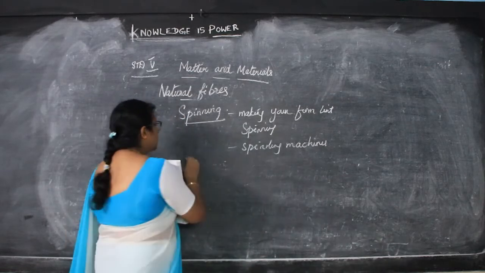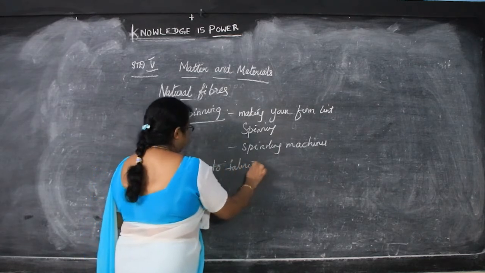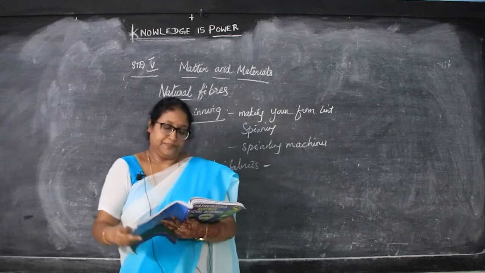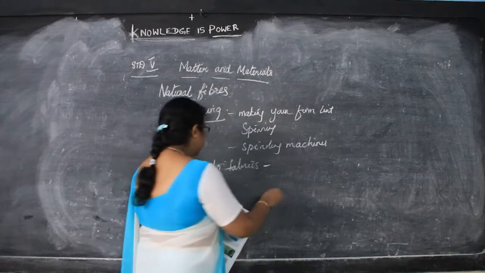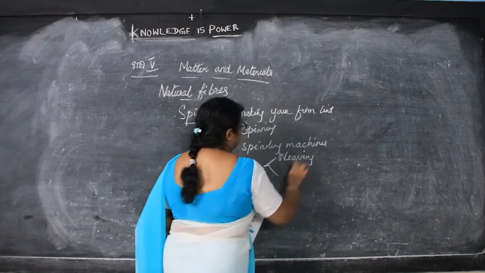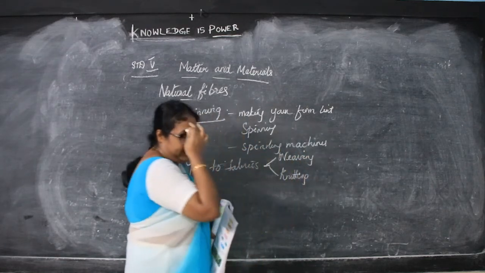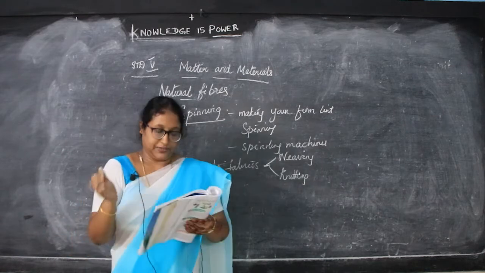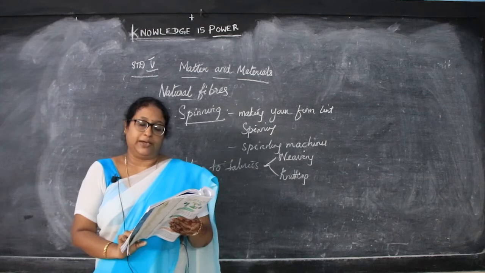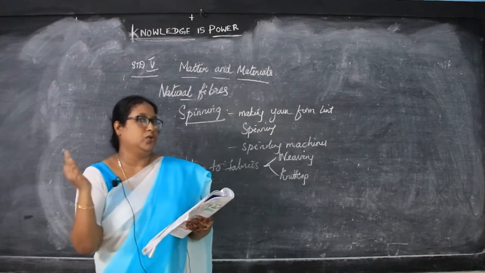Next is yarn to fabrics. Yarn means, I said, thread, and to fabrics, that is how do they make clothes from the thread. Then weaving and knitting. So in this you have two types, that is weaving and knitting. Weaving means needle, knitting means spinneedle, and these are the two important processes which are used for making fabric from the yarn, that is from the thread they are making clothes.